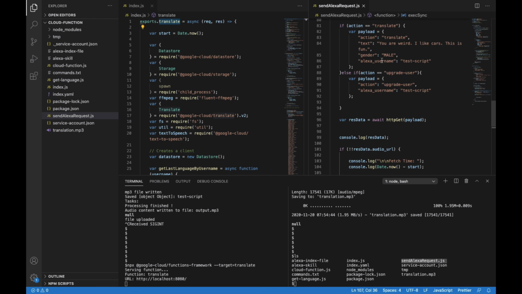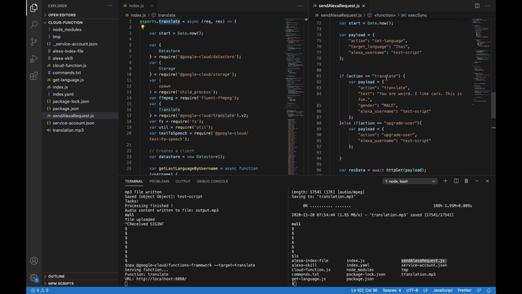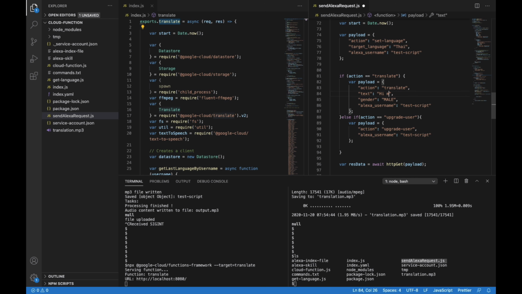When I have translate set as the action, you pass a JSON property: the gender of the voice dictation you want, a faux Alexa username, but most importantly the action, which is translate, and then some text. I can say, hi, my name is Tim, and go ahead and save that.